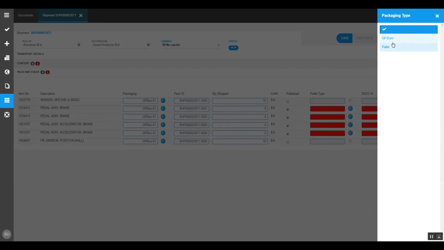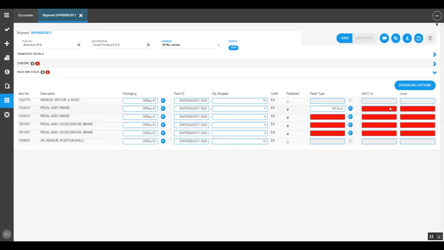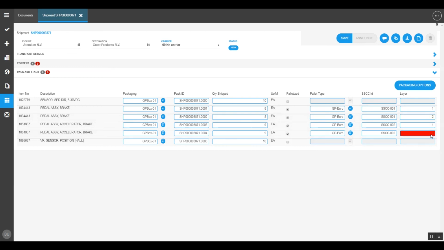Also available in the system is the possibility to select the pallet type and also define a unique ID for the pallet, because we want to know not only the unique ID of the box but also the unique ID of the pallet. The pallets and the boxes could be the same, of course, but pallet and boxes are many times stacked on top of each other. So even for the information required for the carrier, it's very nice to be able to see on which level in the pallet the boxes are packed. That's all the information that we need to add to the pack and stack option.